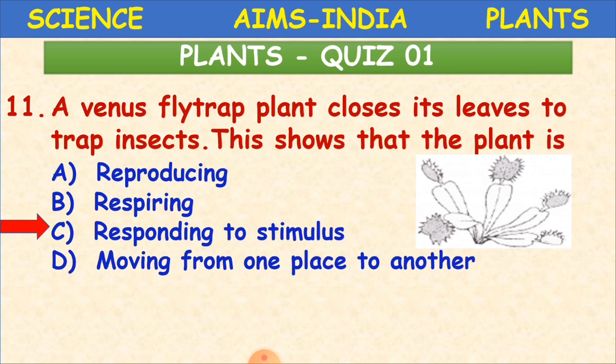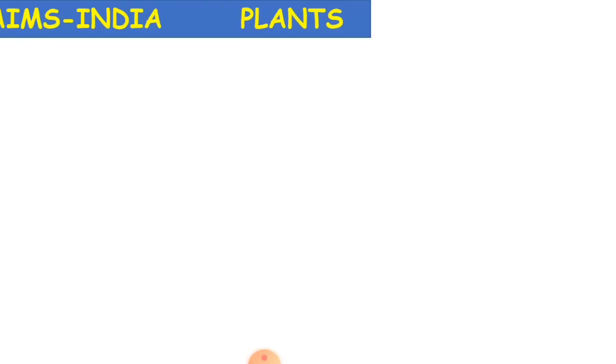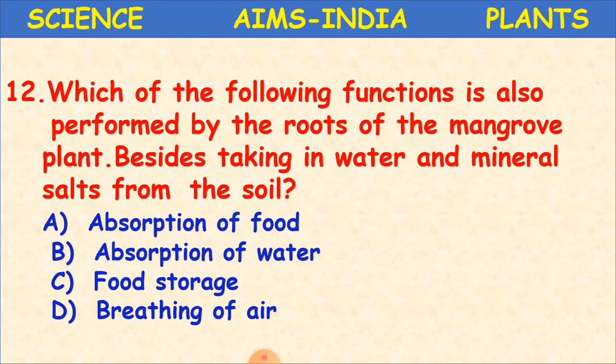Same like that, the sunflower plant turns according to the sunlight. The touch-me-not plant: when you touch the plant, the leaves fold. So this is called a stimulus, just a reaction for an action. Okay, clear?